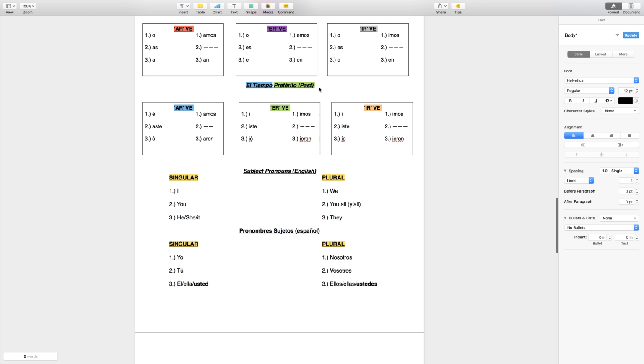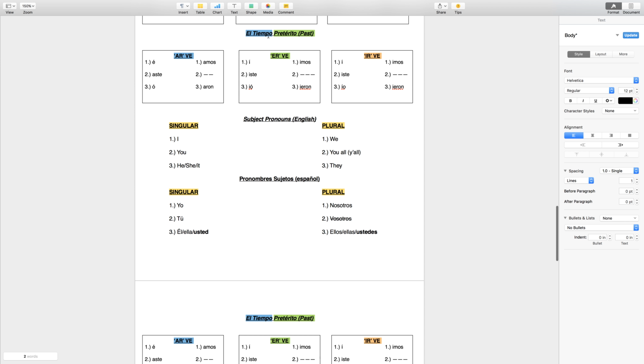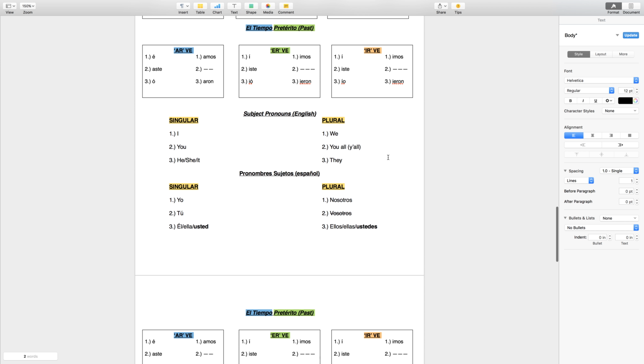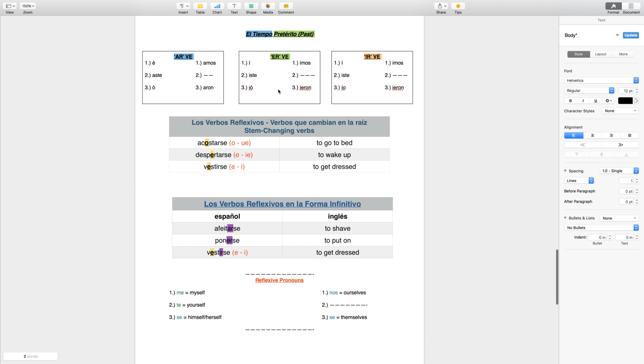So now we're going to be looking at the preterite tense, pretérito, el tiempo pretérito, and here you see the verb endings for each of these. And here are our subject pronouns, as you should know at this point. I, yo, you, tú, he or she or it, él, ella, usted means you, sir, ma'am, formal way of communicating. We, nosotros, you all, vosotros, we don't use that form, we use the ustedes form, and then they, ellos, and ellas. Very quick review of that as well. So here we go, el tiempo pretérito.